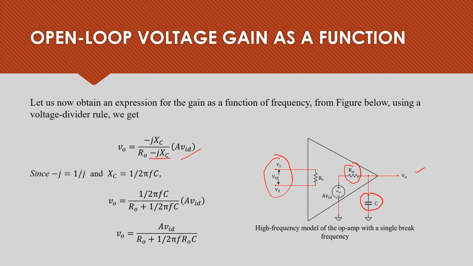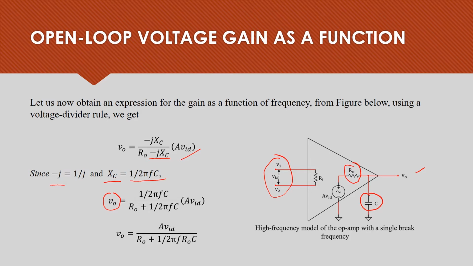We know minus j is 1 by j, and the impedance of the capacitance Xc is equal to 1 over 2 pi Fc, where F is frequency. So V0 becomes 1 over 2 pi Fc over R0 plus 1 over 2 pi Fc, and whole into A VID.